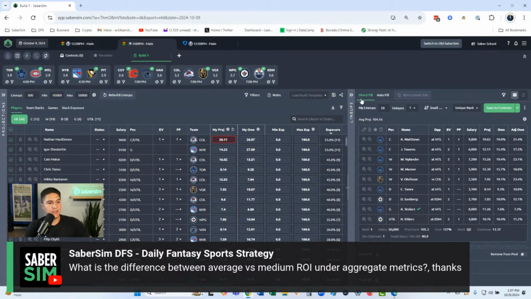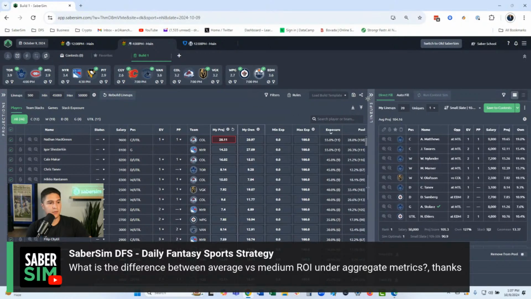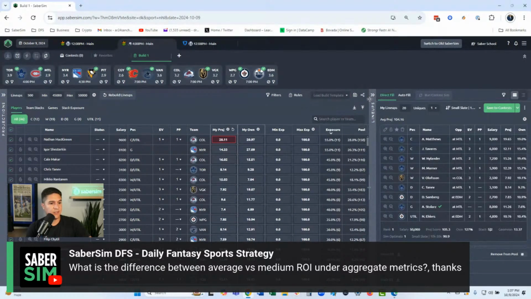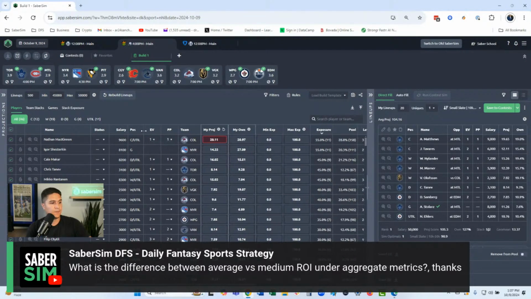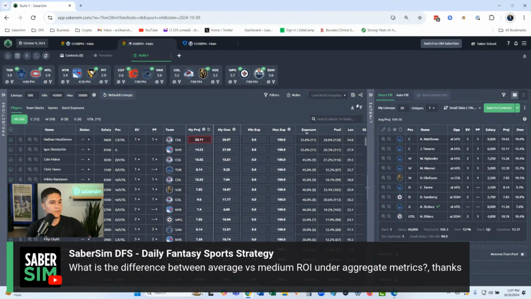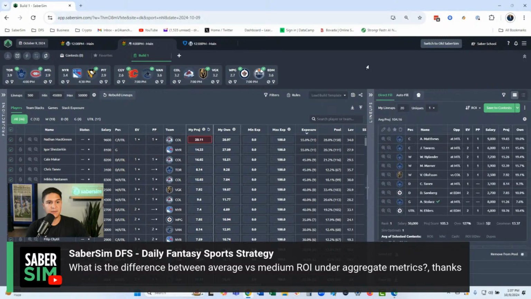All right, so we're letting this contest sim run. Looks like my columns are still in place from yesterday. That's what you like to see. And this is a 20 max, so we'll leave my lineups at 20. All right, cool. Contest sim is finished.